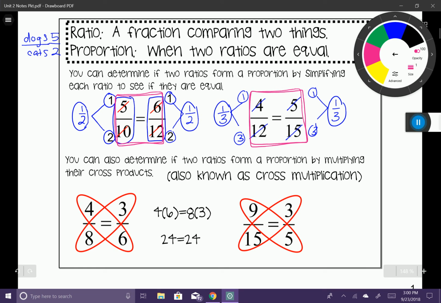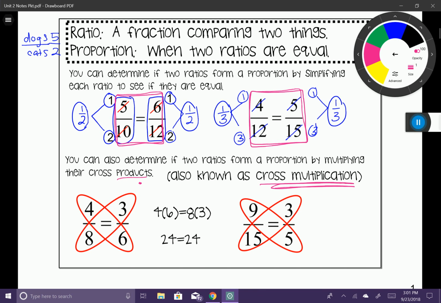Now, there's another way that you can determine if two ratios form a proportion, and it's by this method called finding the cross products, or sometimes it's known as cross multiplication. So let's look at this example here. We have 4/8 and 3/6. You notice that I circle the numbers that are diagonal from one another. Those are called the cross products. The word product meaning multiplication. So what I'm going to do is take those numbers and multiply them.